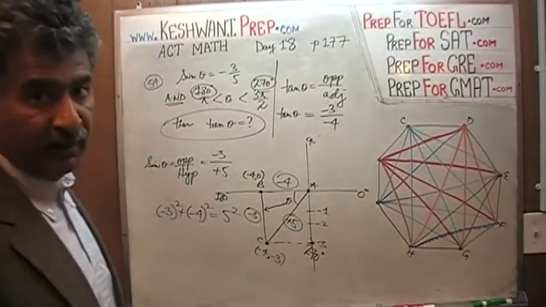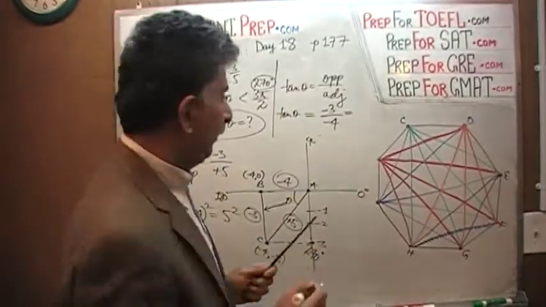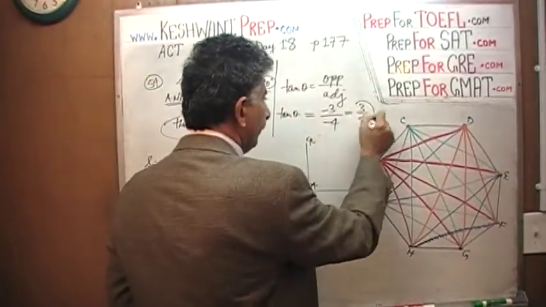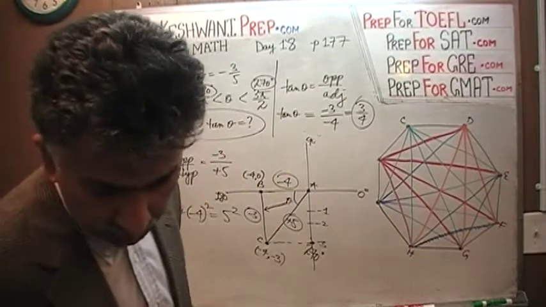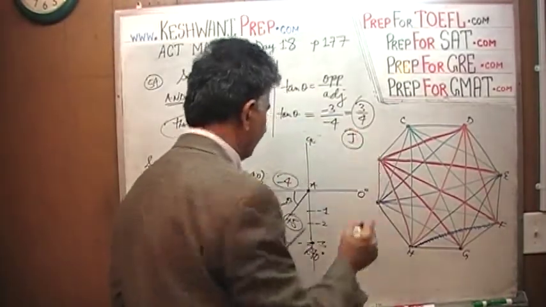And of course we can't leave it at that. We have to simplify it. The negative and negative cancel each other out, and we end up with 3/4. The answer is 3/4. And that will be answer choice J. The answer is J.